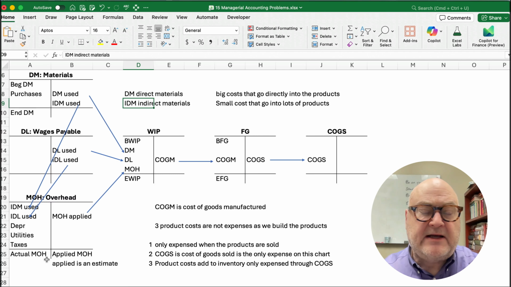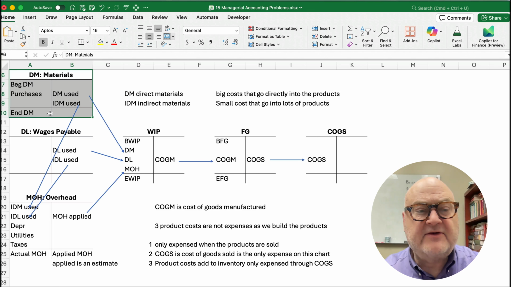So let me, it looks like spaghetti right now to you, and a big diagram that we don't understand. But here is the basic idea, and I've got arrows drawn where we're going to make journal entries. So when you have journal entries, you're going to start with materials. Everything starts with materials. You have beginning materials, and sometimes we'll just abbreviate it as DM, right? Way before direct messages, DM was direct materials. So we have beginning, and then we have purchases.